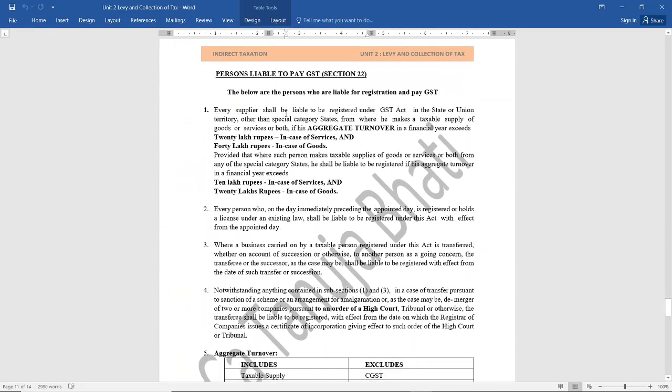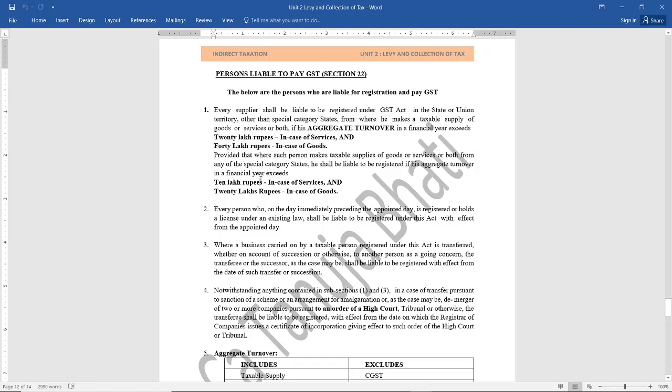Next, let us see who are the persons liable to pay GST. Who has to pay GST? First of all, every person who is registered has to pay GST. Now, what is the registration limit? In case of services, if any person's aggregate turnover in the financial year exceeds 20 lakhs in case of services and 40 lakhs in case of goods, they have to mandatorily get themselves registered. And in case of goods, it is 40 lakhs.